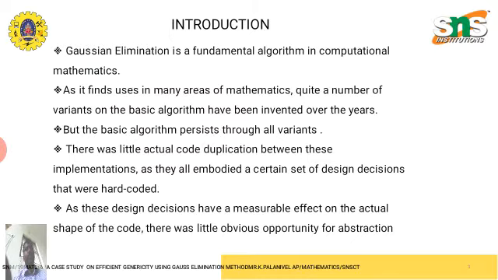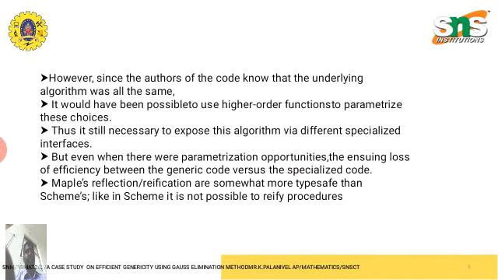Some mild invariants are also guaranteed to hold, although the result may still be obvious. However, since the authors of the code knew the underlying algorithm was all the same, it would have been possible to use higher order functions to parameterize these choices.